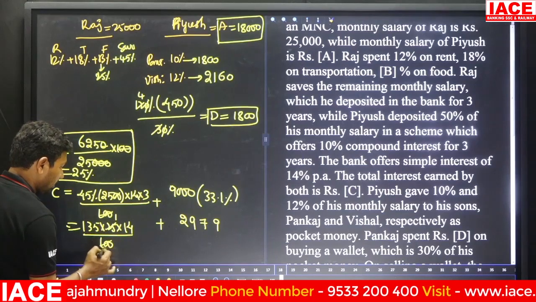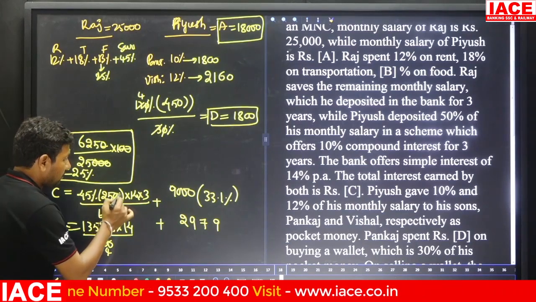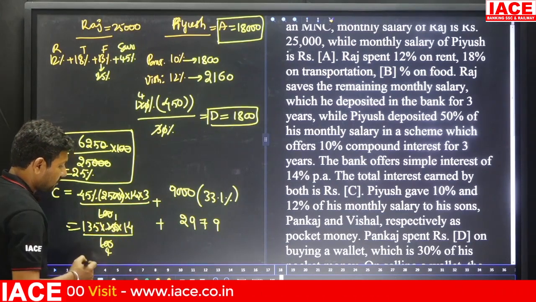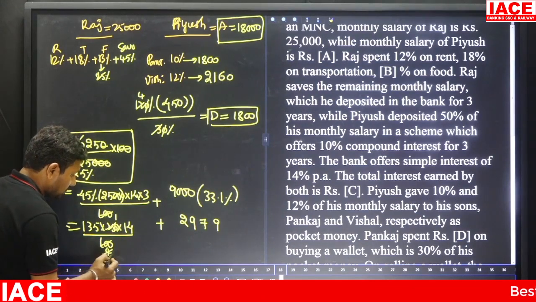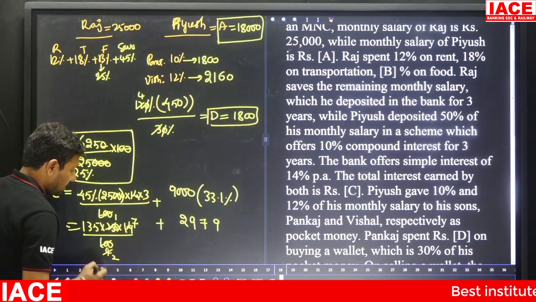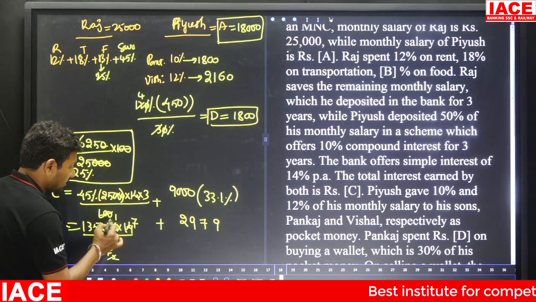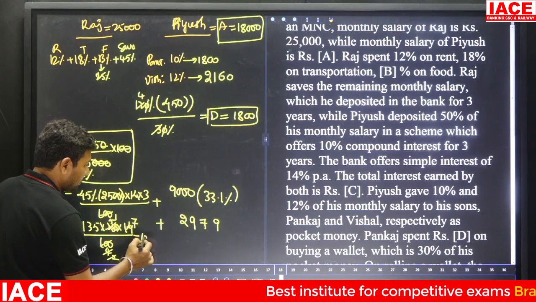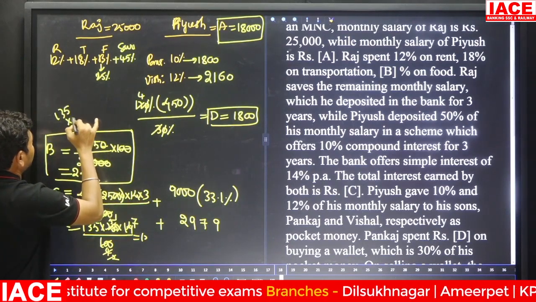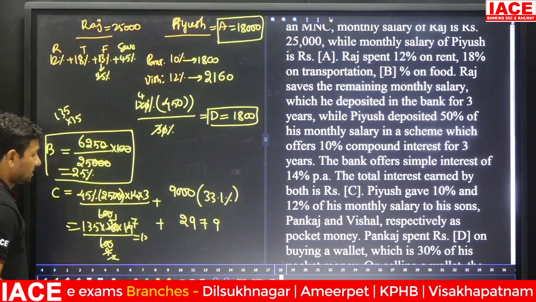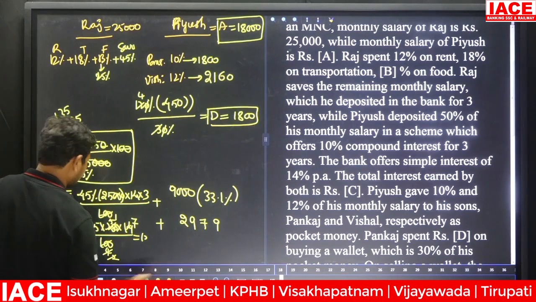Here we simplify. Cancel the values: 2 2 7 and 5 5 7 is 35. Here we require the calculation 135 into 35. We have to simplify to get this value.